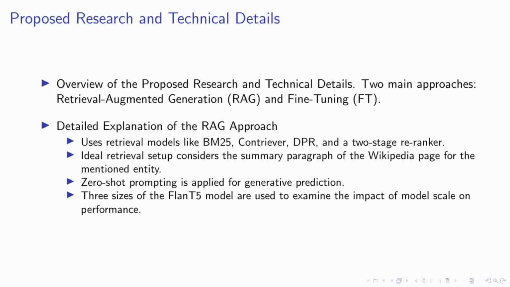Our ideal retrieval setup considers the summary paragraph of the Wikipedia page for the entity mentioned in the question. Once we have the relevant passage, we apply zero-shot prompting for generative prediction. To understand the impact of model scale on performance, we experiment with three sizes of the FLAN-T5 model: small, base, and large. This comprehensive approach allows us to effectively adapt large language models to specific domains.